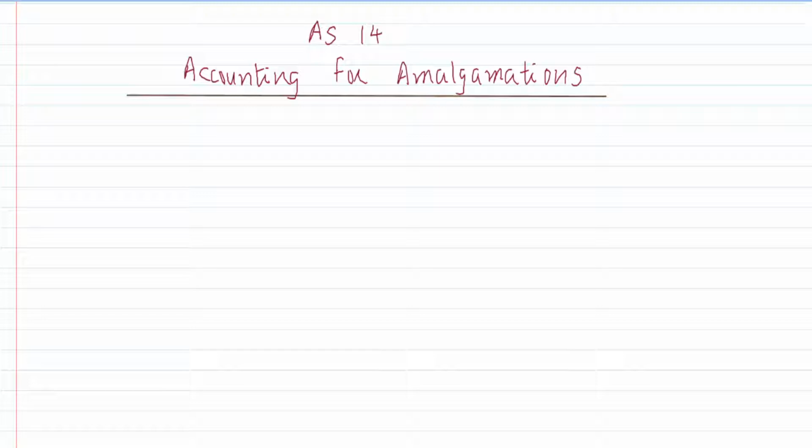You may then wonder that if AS14 considers all of them to be the same, then why were we discussing the difference between the three in the first place? See, that is necessary. When you read the question, in some questions they will say prepare balance sheet after amalgamation. In some questions they will say prepare balance sheet after absorption, and in some they may say prepare balance sheet after external reconstruction.